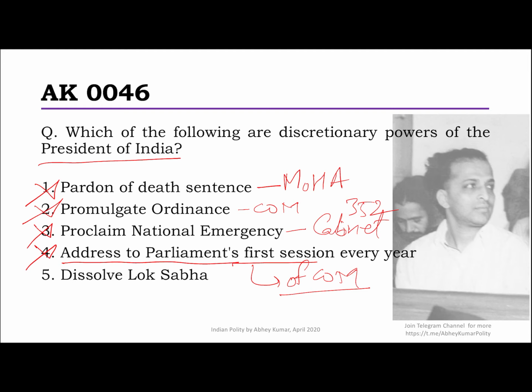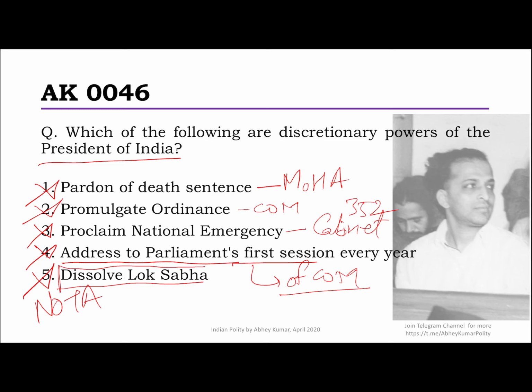In fact, if you ever hear the President's speech, the President will always refer to everything in this way: my government has done this, my government will do this, my government proposes. So it is essentially the Council of Ministers' speech that he reads. Similarly, dissolving the Lok Sabha, that is also not a discretionary power. That is done on the advice of the Council of Ministers. So actually the correct option for this question should be none of these.